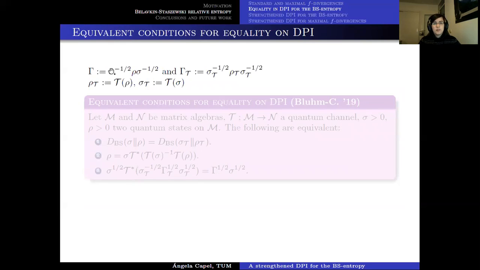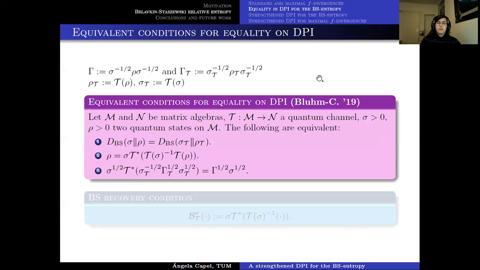First of all, let me call gamma the product σ^-1/2 ρ σ^-1/2, and the same for gamma_T, where all these terms with the subindex T are essentially after the application of the channel to each one of them. The first result that we have proven in this paper is a set of equivalent conditions for the equality in the DPI for the BS entropy.